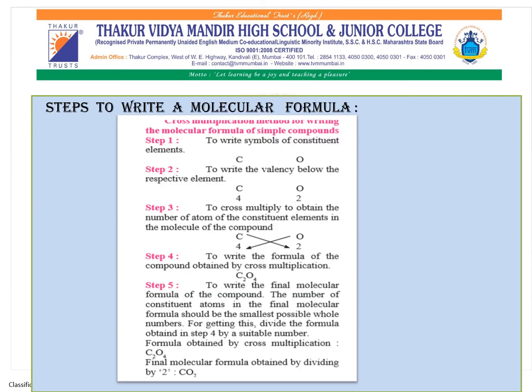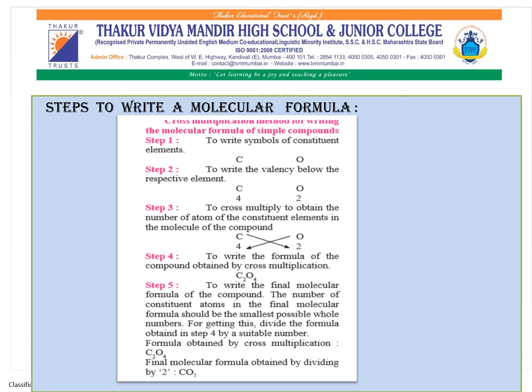Now we are going to study the steps to write a molecular formula. The first step is to write the symbols of the constituent elements. For example, taking carbon dioxide, C and O are the constituent elements. In the second step, we write the valency of the respective elements: carbon is 4, oxygen is 2.